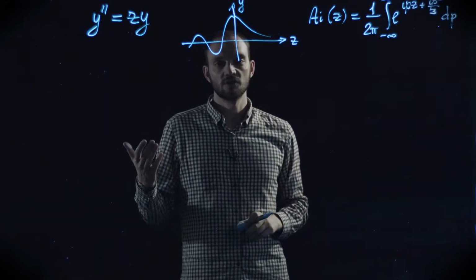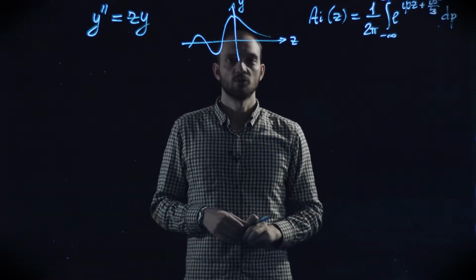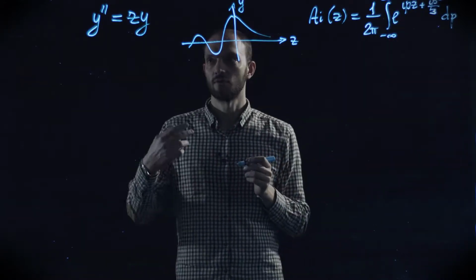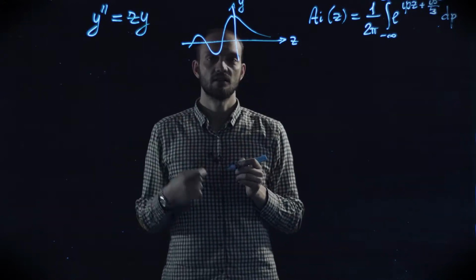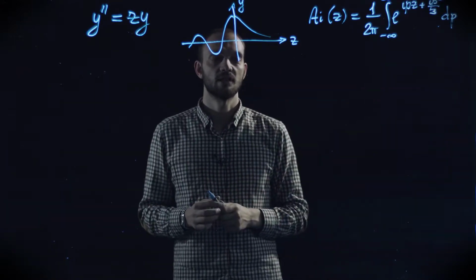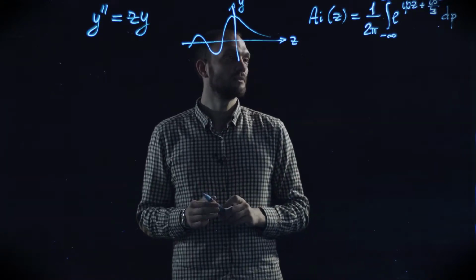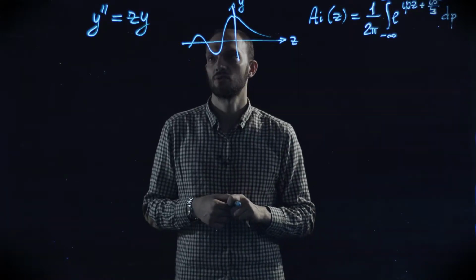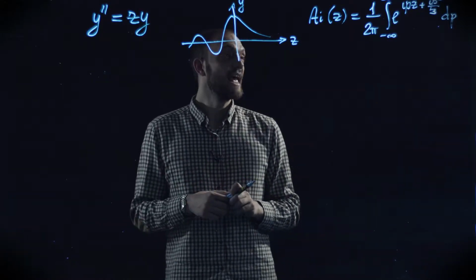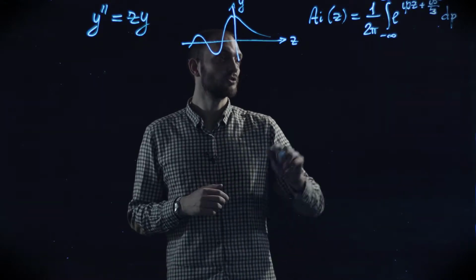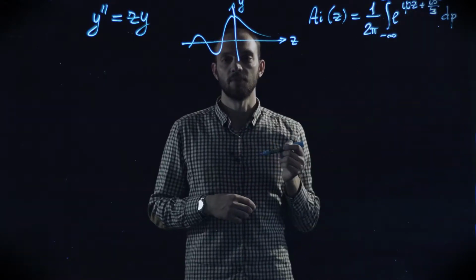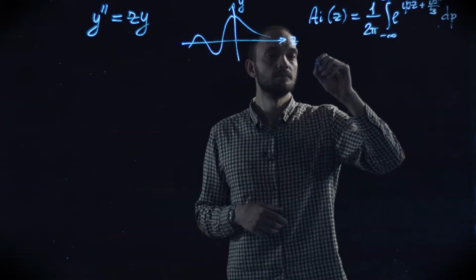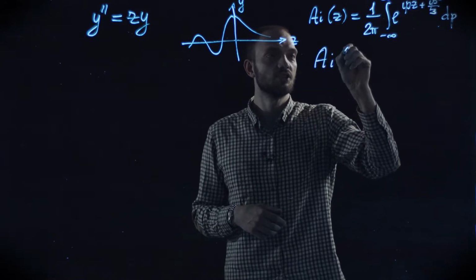What is useful in this integral is that it allows to quickly check and convince ourselves that this is, first of all, a solution of this equation, and second, a solution with proper asymptotic behavior at large positive z. The first part is done in the spirit of the Laplace method, which is familiar to you by now, so let us leave it as an exercise. And the second part amounts to evaluation of this integral by a saddle point method. This is again relatively straightforward, and let me give you the result of such a calculation.